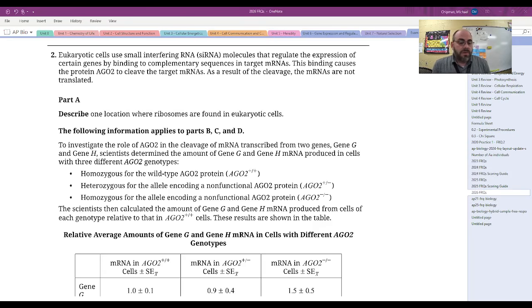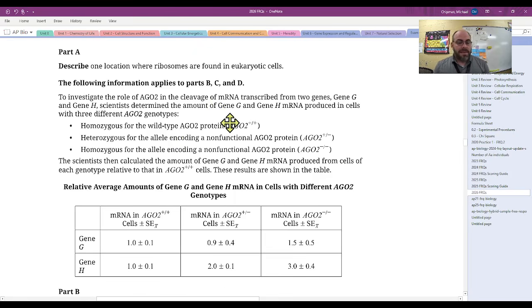Describe one location where ribosomes are found in eukaryotic cells. So as usual, part A does not need the context here. Ribosomes are found in one of two places. They're free-floating in the cytoplasm, or they are bound to the endoplasmic reticulum, thus creating the rough ER. Moving on. Parts B, C, and D.